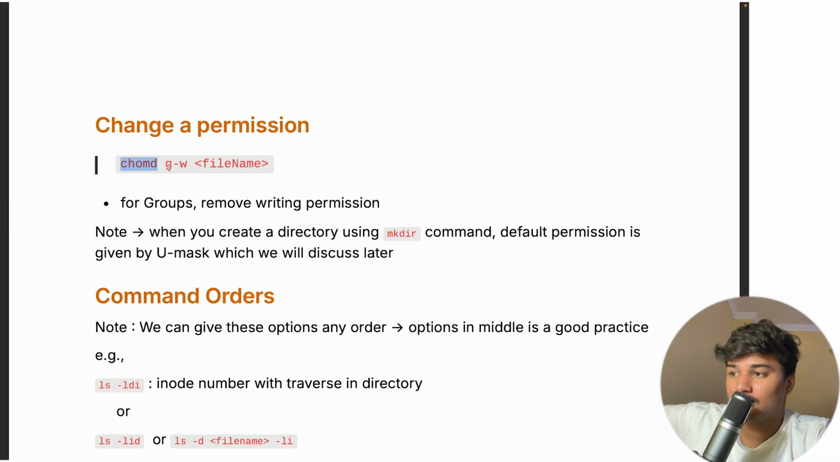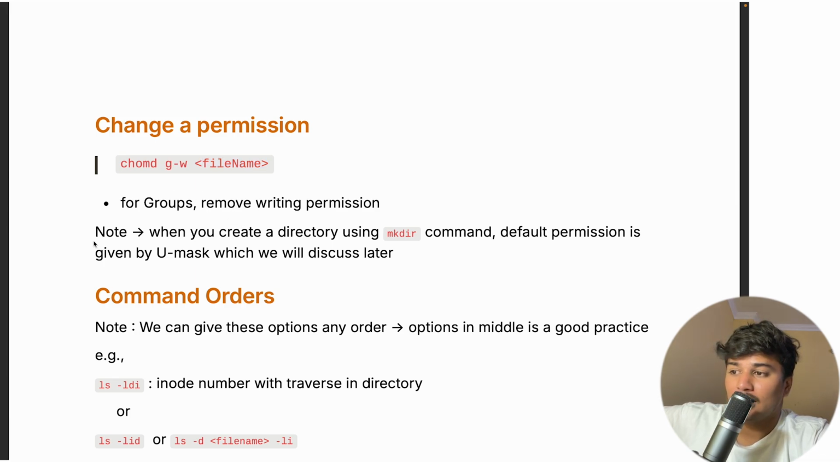What permission do I want to change? I want to change the permission for group. And what do I want to change? I just want to remove write permission to this particular file. I want to change the permission of group so that they are not able to write, because I am subtracting the write permission of a particular file.